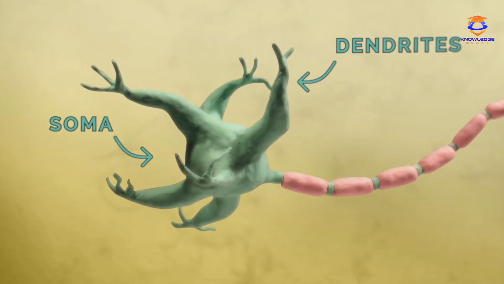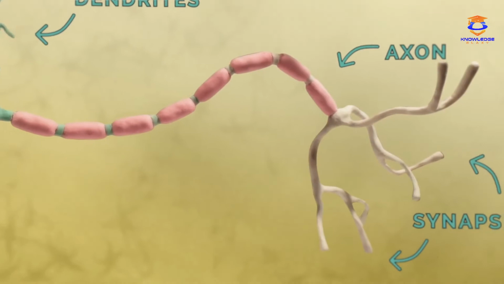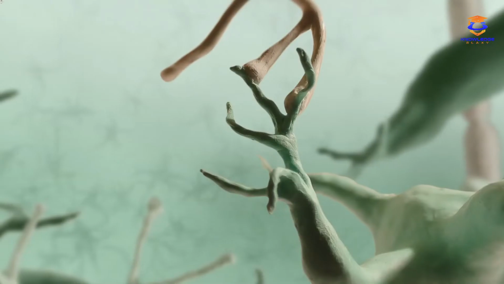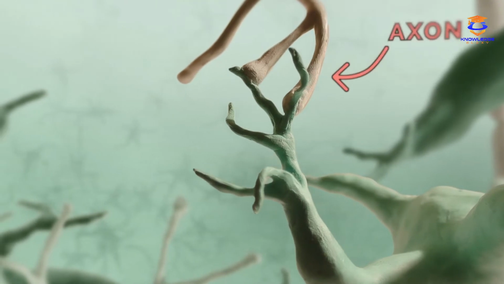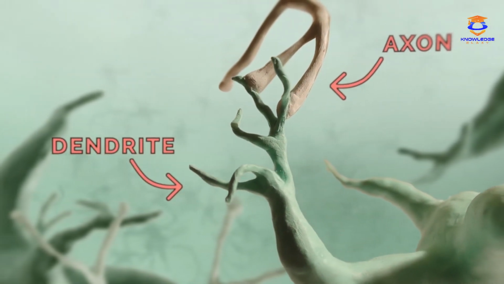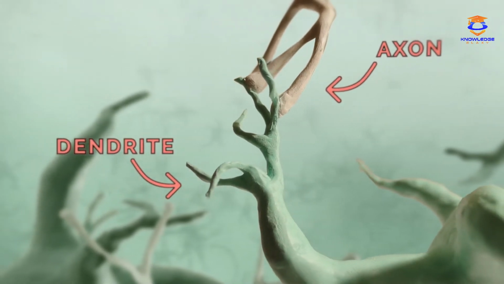The next part is the dendrite. It is derived from a Greek word meaning tree. Dendrites are the branch-like extensions from a neuron cell body where most neural impulses are received. In a mature neuron, there may be thousands of dendrites. Typically, dendrites reach out to receive messages called neural impulses from other neurons.